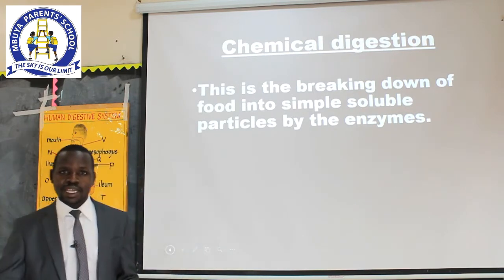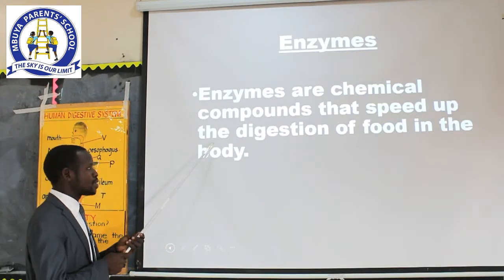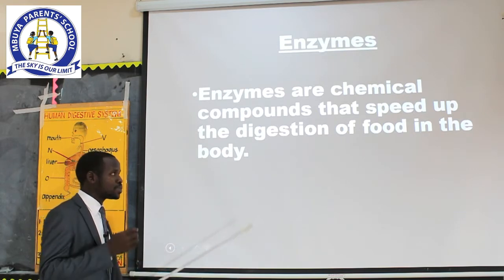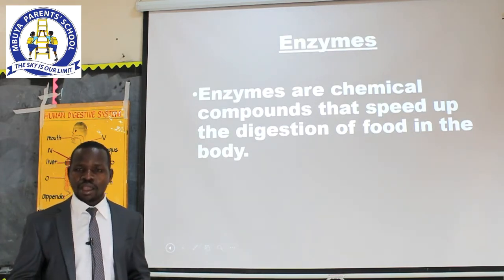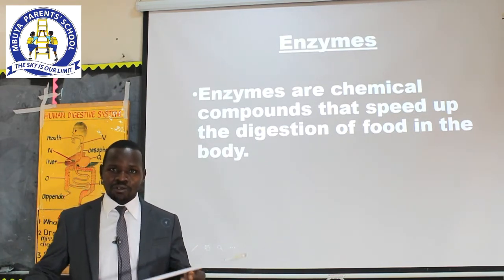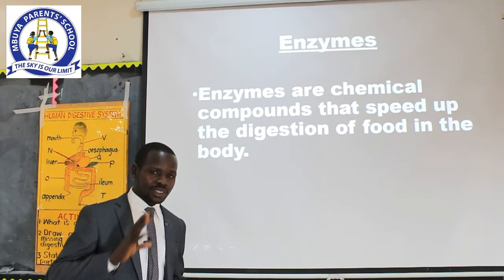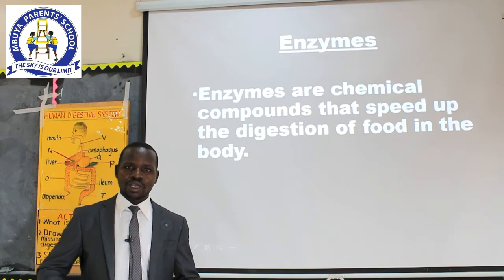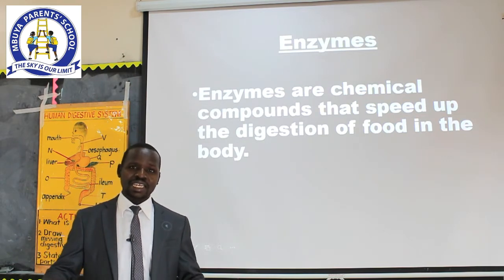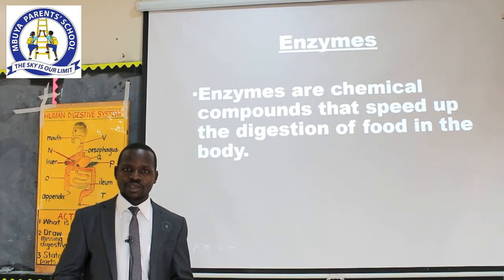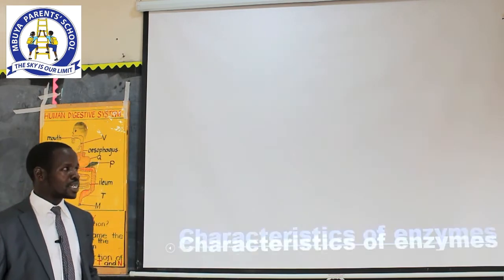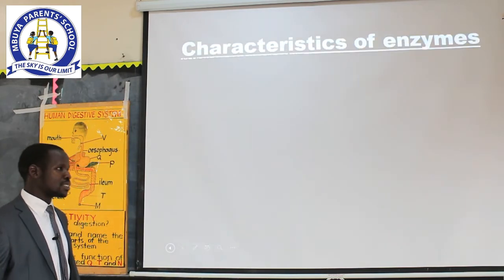So what are enzymes? We are saying enzymes are chemical compounds that speed up the digestion of food in the body. Enzymes have specific conditions under which they work, or we can describe their nature and how they operate. So let's look at characteristics of enzymes.